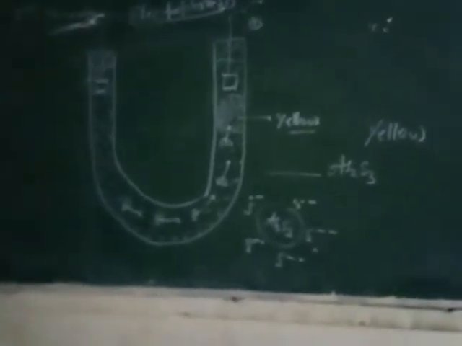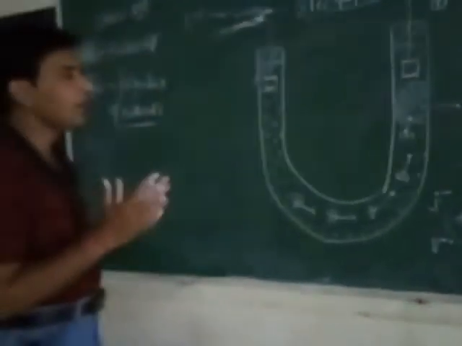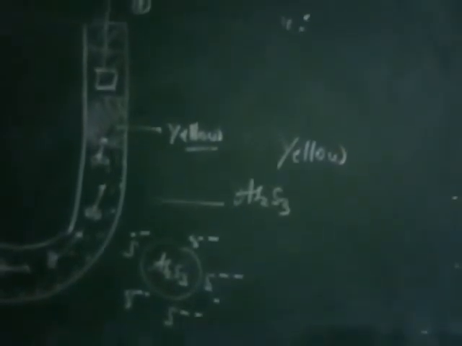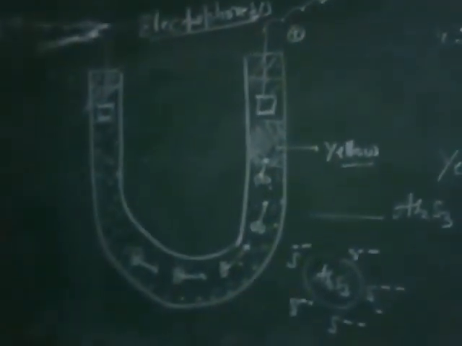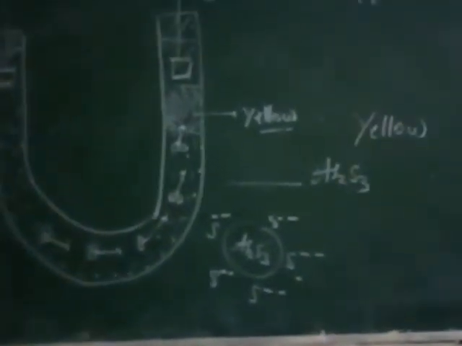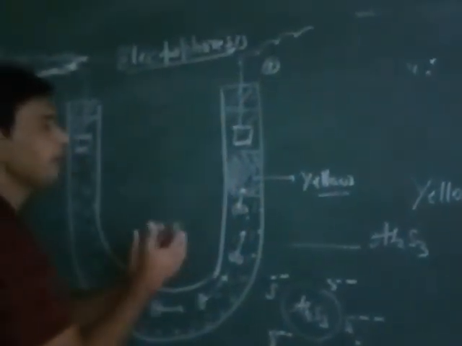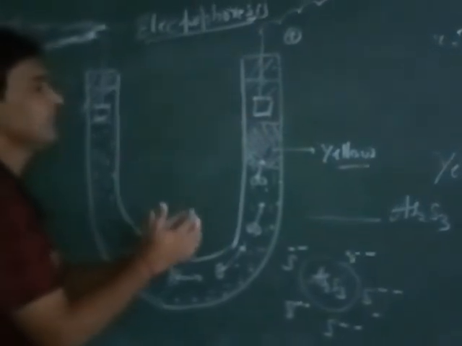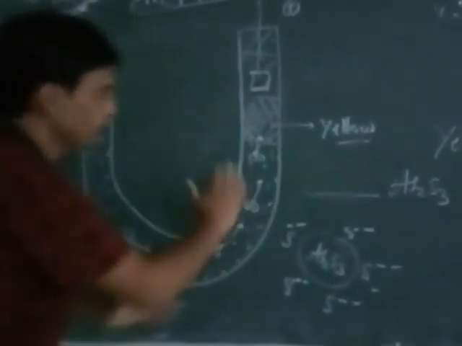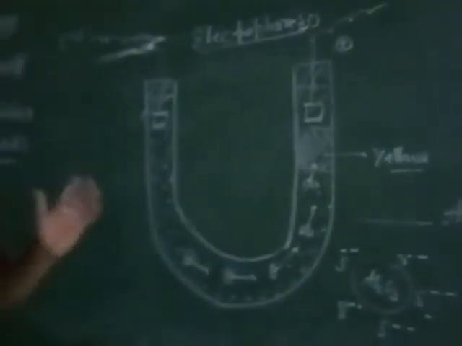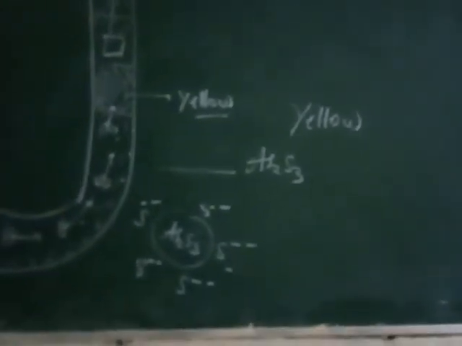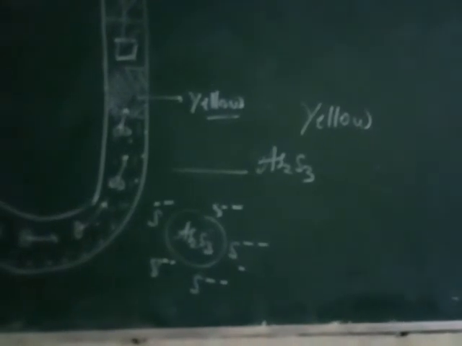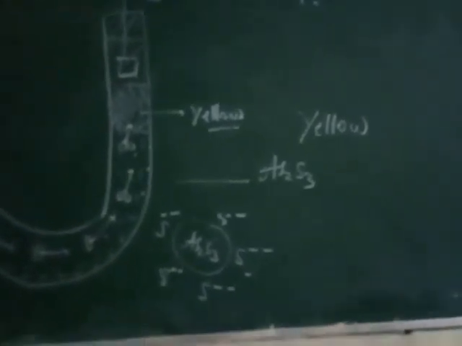Again, in electrophoresis, when we take the yellow colored colloidal solution of arsenic sulfide and electric current is passed, the arsenic sulfide particles move toward the positive electrode and the intensity of the solution changes. Toward the positive electrode the particles collect, so the intensity increases there, and away from it the intensity of the yellow color decreases. In this process the colloid particles, the dispersed phase, move from one electrode to another.